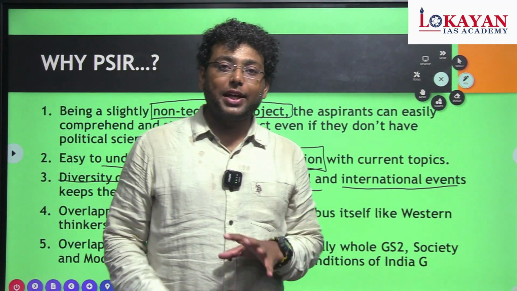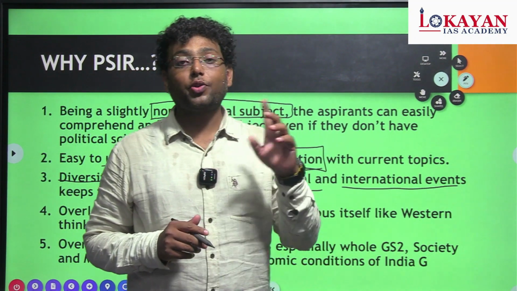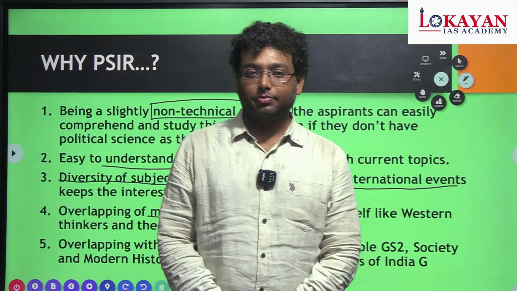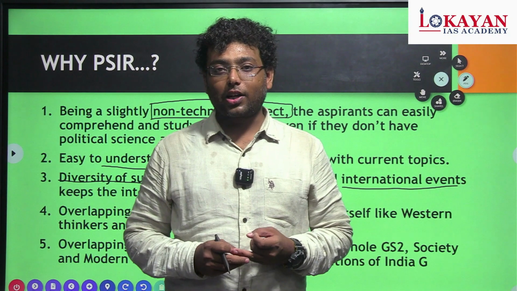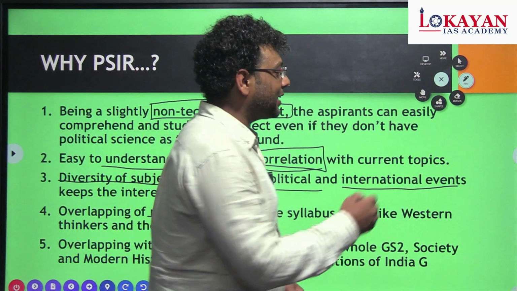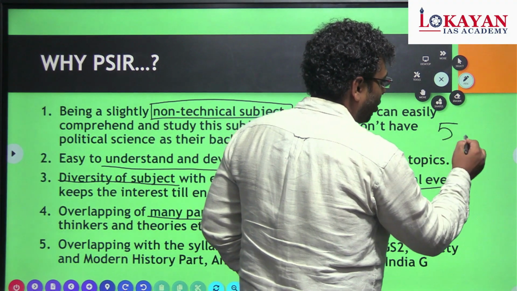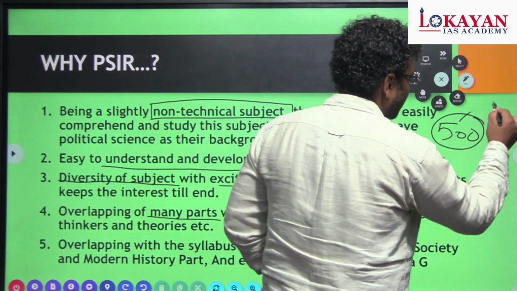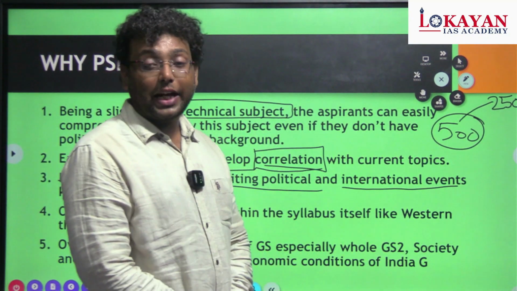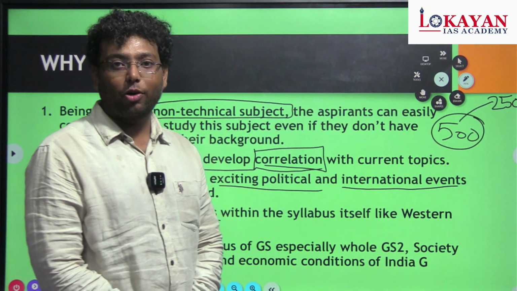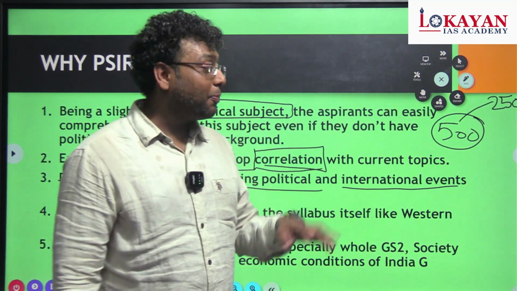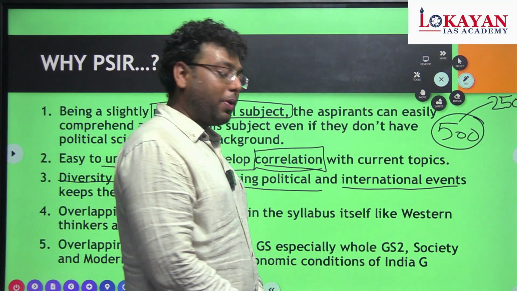The complete PSR syllabus overlaps with your complete GS2 syllabus, that is paper 2 of the GS, which is related to politics, governance, social justice and international relations. So while studying the PSR as a 500 marks optional, you can prepare a 250 marks GS syllabus. So that is the first major benefit of the PSR. While preparing only for the optional, you can completely cover your GS2 paper.